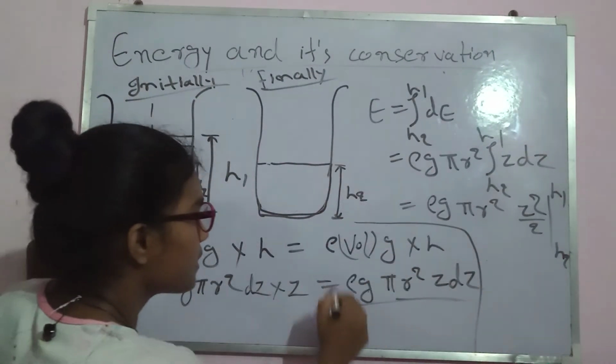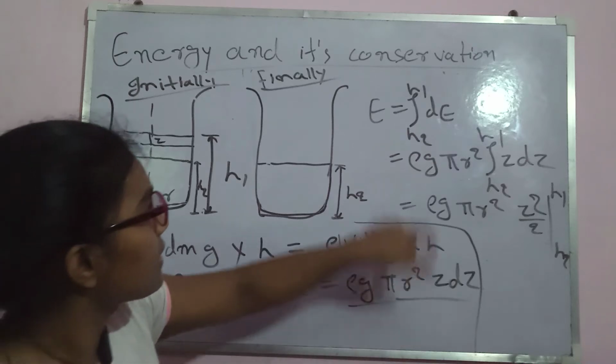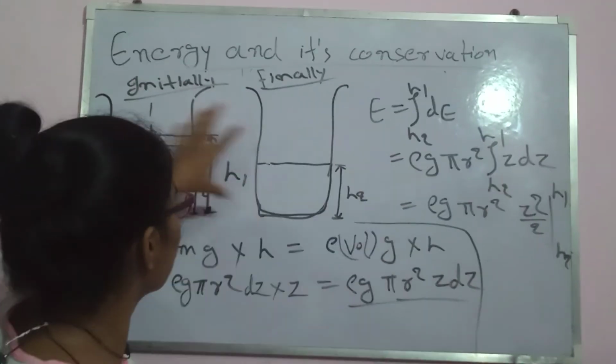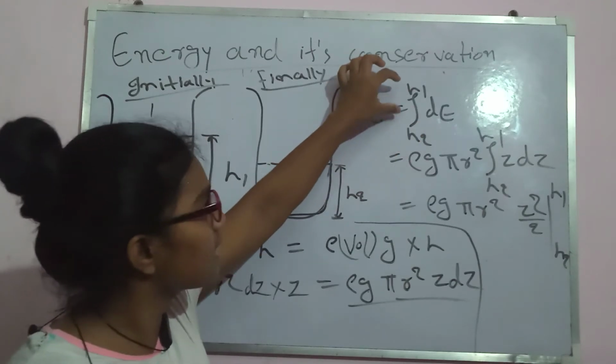See, this is our dE part. During the calculation you will get this, and the total energy that will be transferred in it will come to this. And see here the sign of the limit.